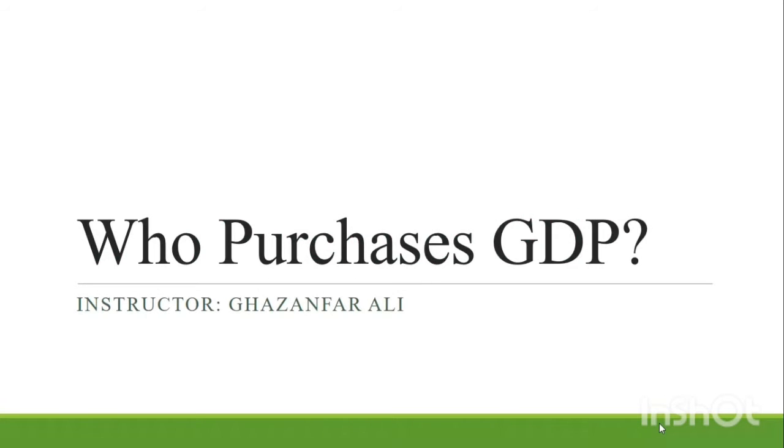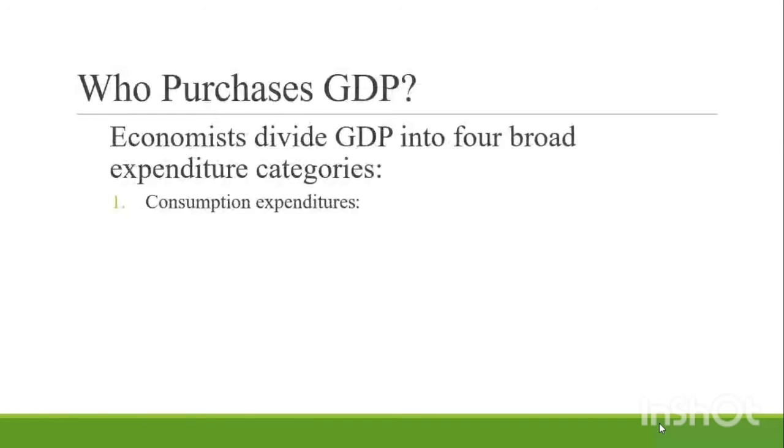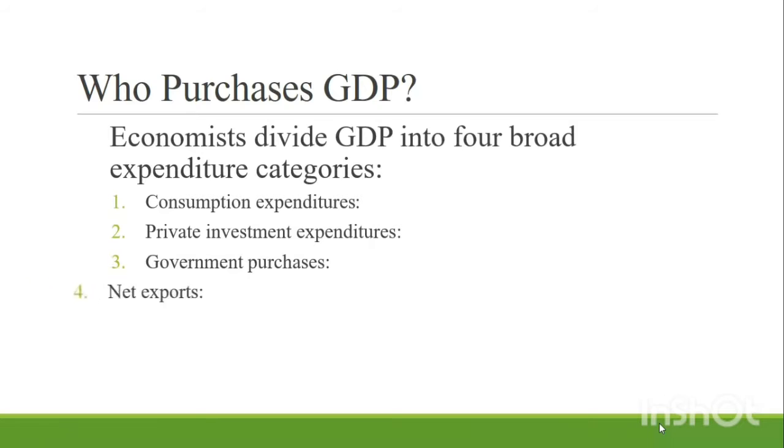Today our topic is who purchases GDP. Economists divide GDP into four broad expenditure categories. The first part is consumption expenditure, which is basically purchases by consumers. The second part is private investment expenditure, which is purchases by the firms and the business sector. The third component is government purchases, which is the purchases by the federal, state, and local governments.